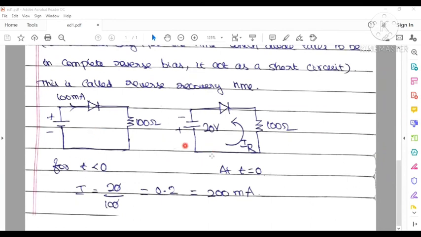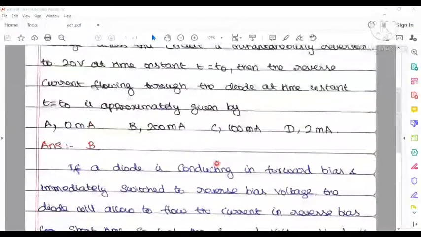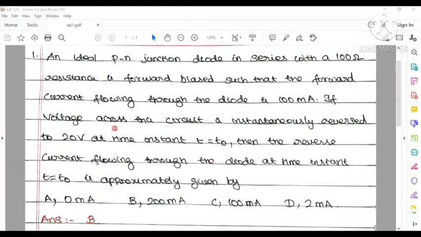At t equal to 0, the voltage across the circuit is instantaneously reversed to 20 volts. That is what we call the reverse recovery time. From forward bias to reverse bias, it is switched over, so that is 20 volts at t equal to t naught.